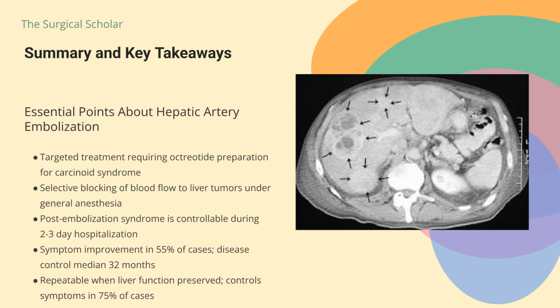Let me quickly recap. Hepatic artery embolization is a targeted treatment requiring careful preparation with octreotide if you have carcinoid syndrome. It involves selectively blocking blood flow to liver tumors, and it typically results in a controllable post-embolization syndrome managed during a 2 to 3 day hospitalization. Your next step: complete your pre-procedure assessment and medication protocol, as directed by your interventional radiology team. This information is for education. Always discuss your individual situation with your healthcare provider.